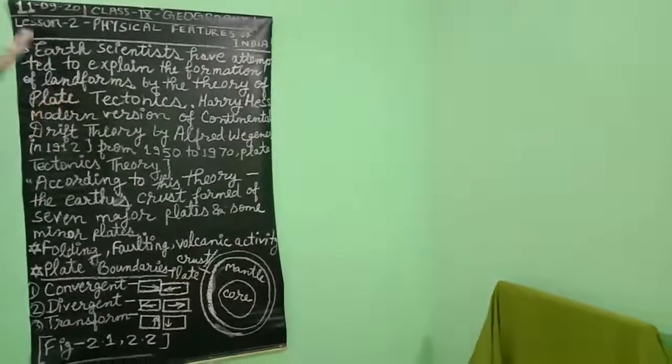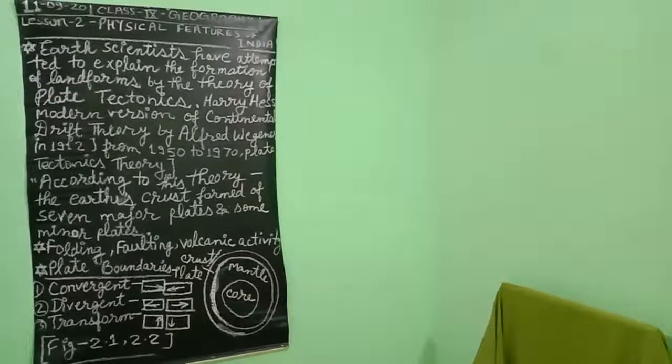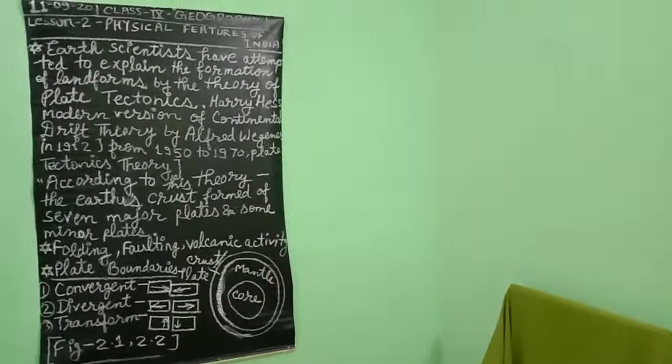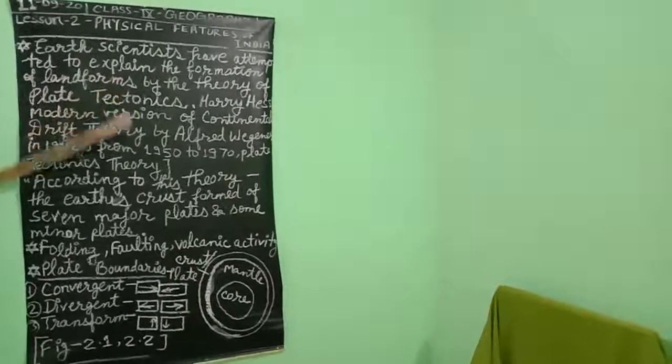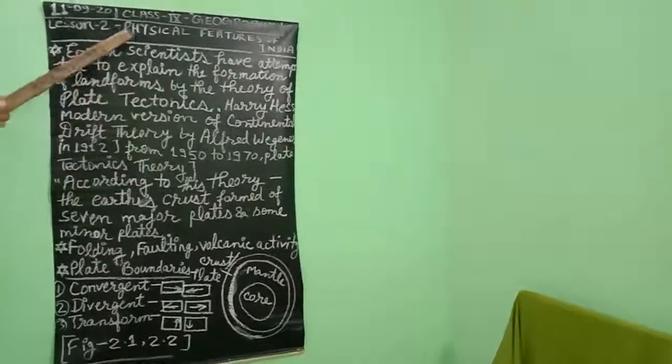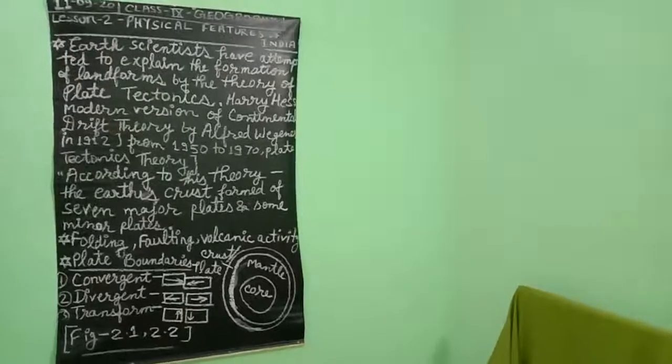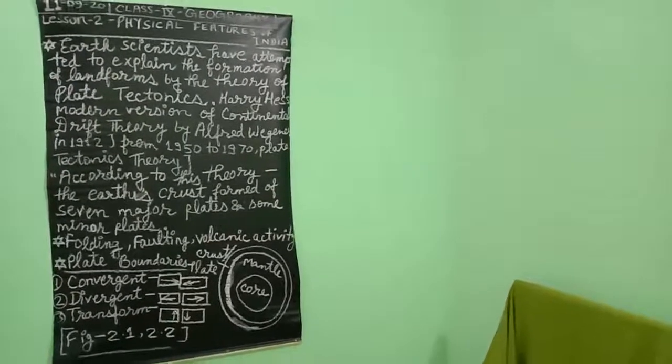Plate tectonics theory is the most important theory, students, and it is most important for our chapter to understand how these physical features or landforms are created.